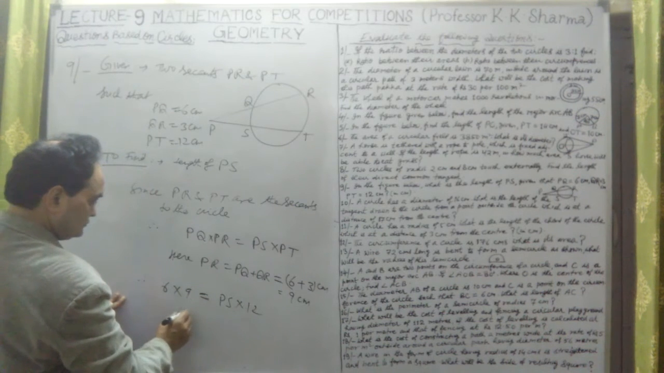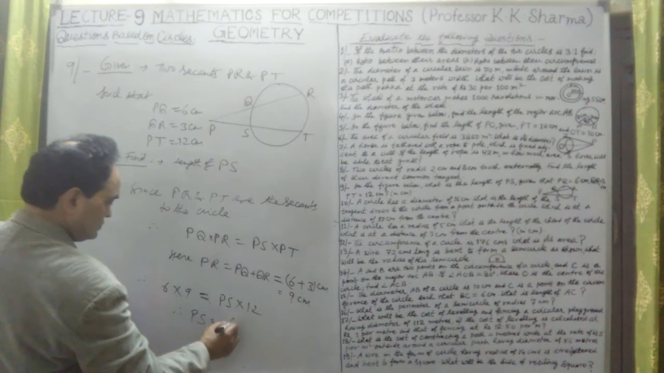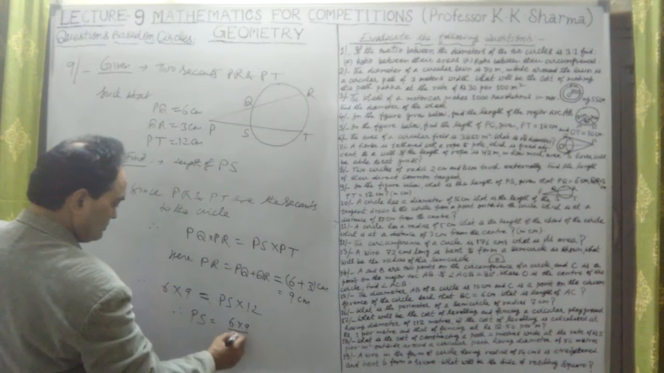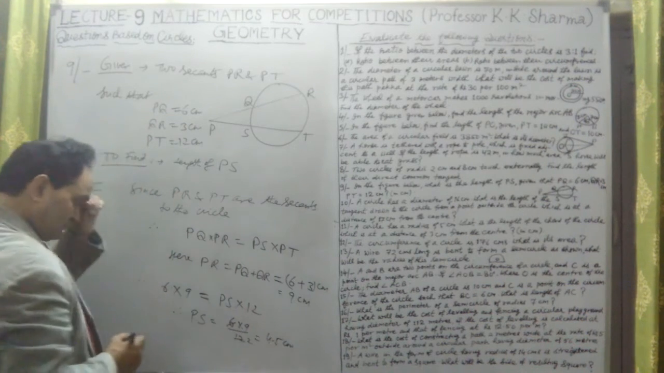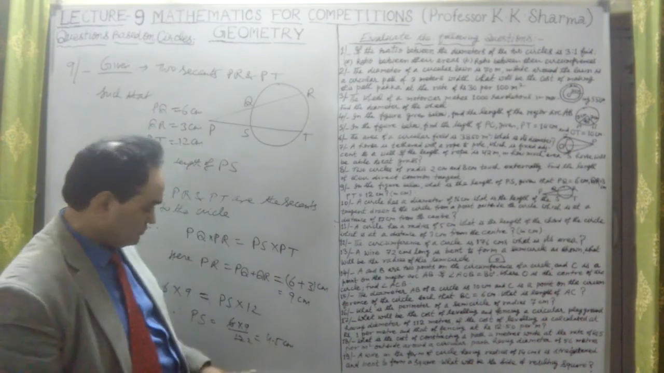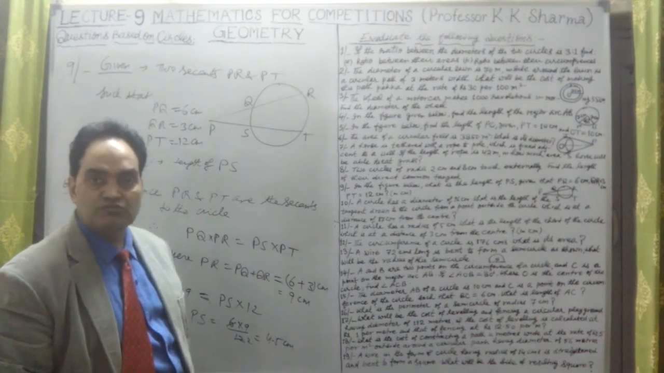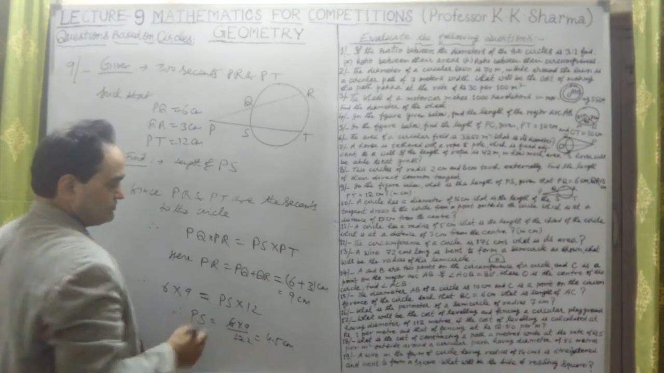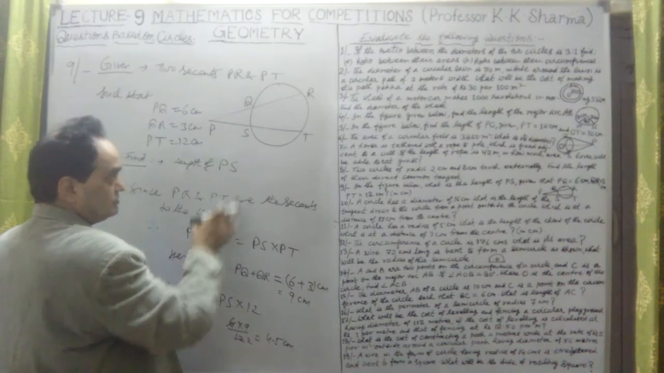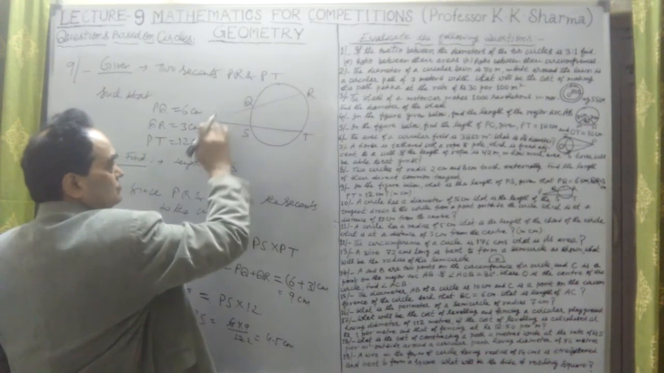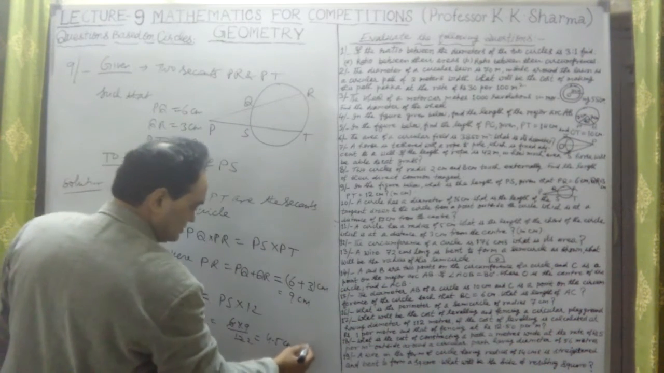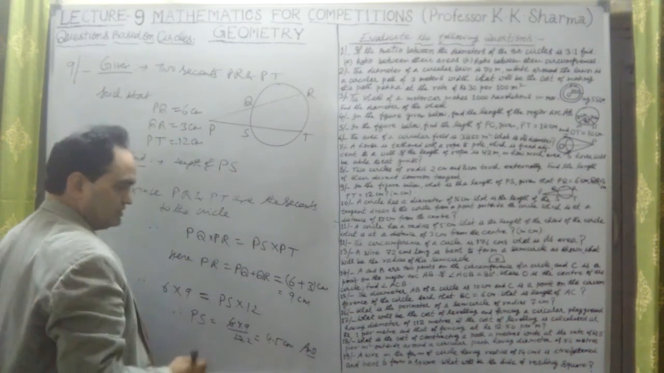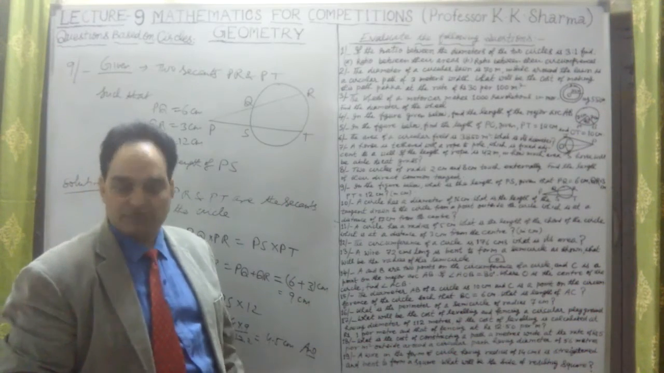Therefore, PS is equal to 6 into 9 upon 12, which equals 9 by 2, that means 4.5 centimeter. This is the answer. Now in case of secants, this is the formula: PQ into PR equal to PS into PT. So that formula we have applied here. Hence PS equal to 4.5 centimeter.